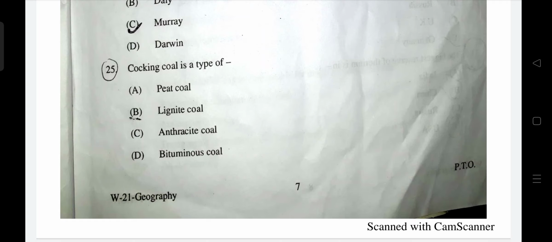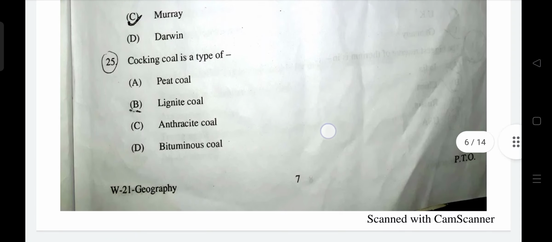Coking coal is a type of bituminous coal. So first of all, what is coking coal? Coking coal is produced by heating coal in the absence of oxygen. This leads to removal of the volatile hydrocarbons in it. So why do we do it? Because it gives us higher productivity of steel. It is used in metallurgy, iron and steel production. We use this coal, and it leads to higher production of steel. When heated, it also hardens into a sponge-like mass, the coke. So the answer would be bituminous coal.